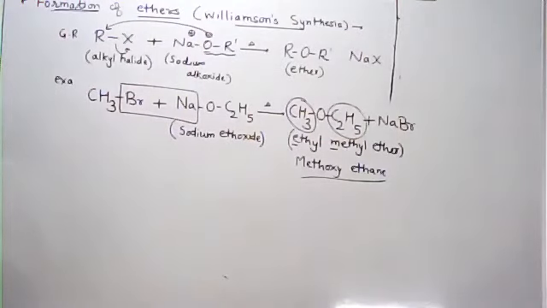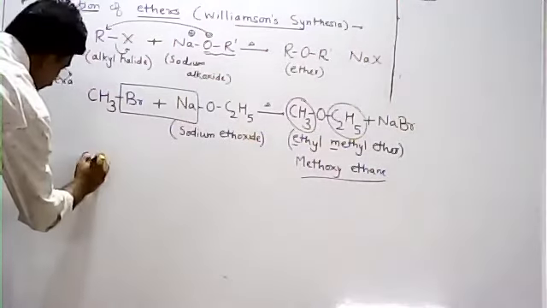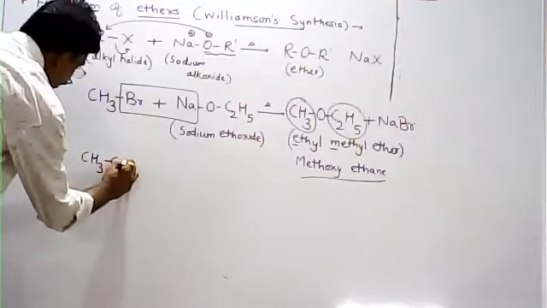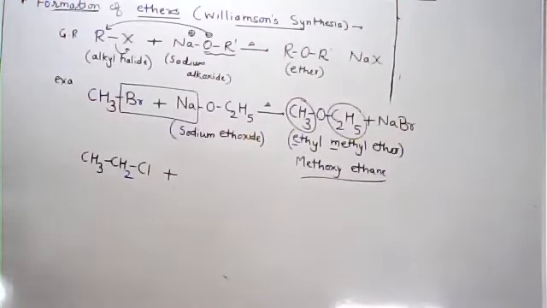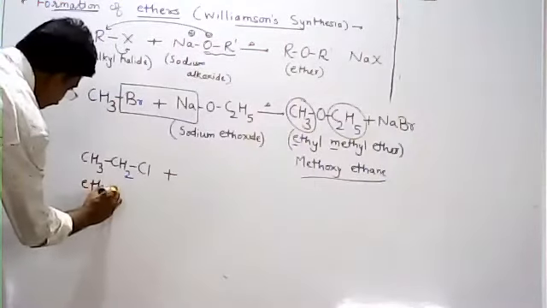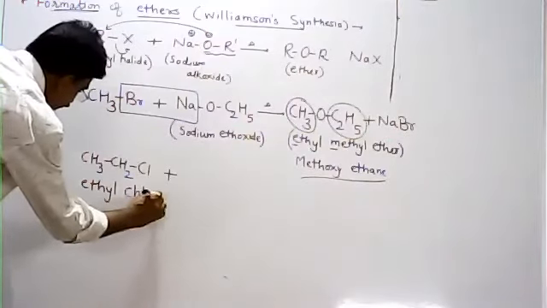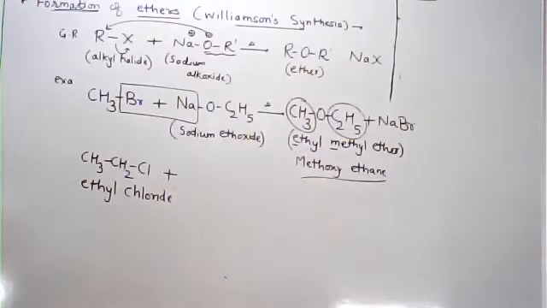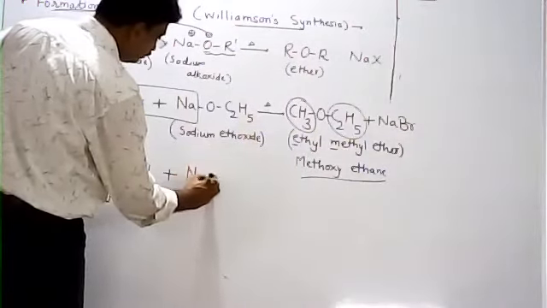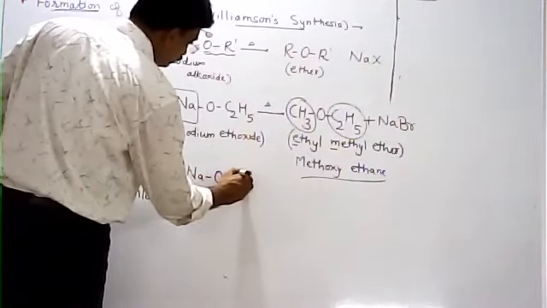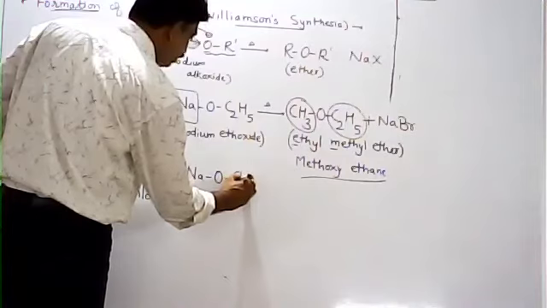Methoxy ethane. Okay. Then next we have to discuss another example. Suppose here CH3CH2Cl. What is the name of this compound? This is called ethyl chloride. When this ethyl chloride reacts with NaO, then here suppose again an ethyl group.